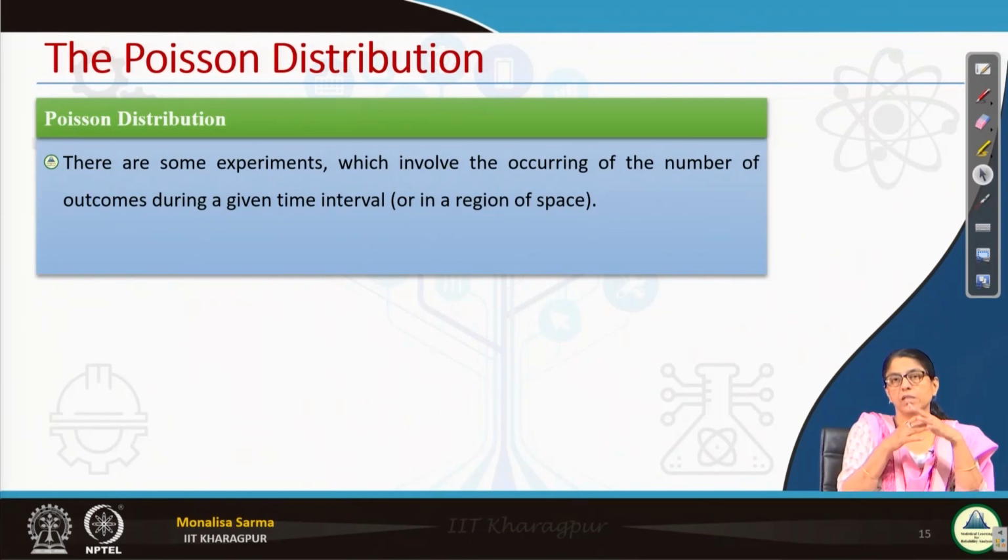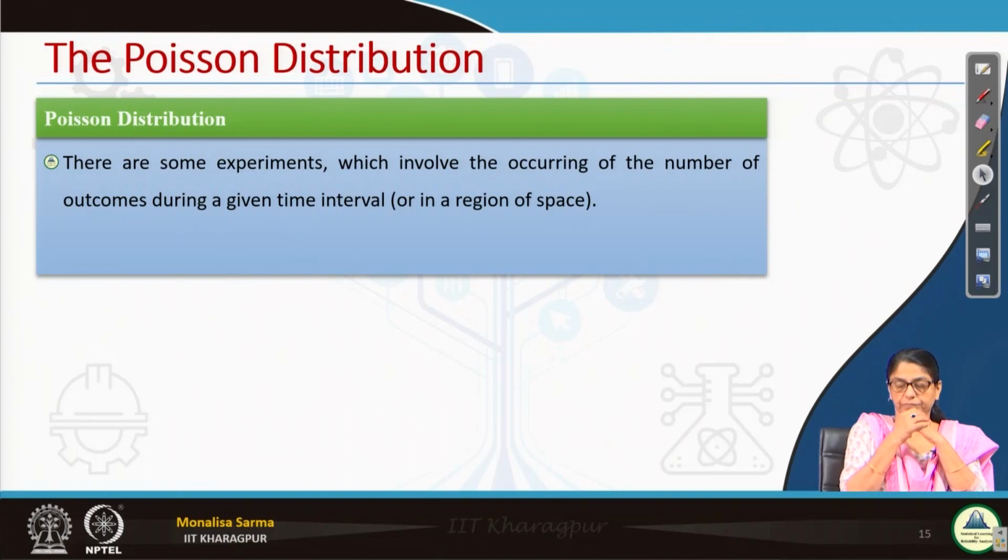A very good example is a toll plaza on a highway, where when a car passes, we have to pay the toll. So we can say in a span of, say, 1 hour, how many cars have passed the toll. Or on a particular highway in a span of a few hours, how many vehicles have passed. Or at a ticket counter at a particular time, how many people are there at the counter.